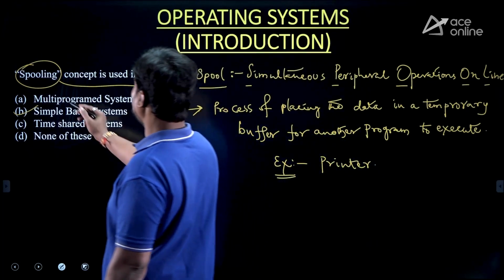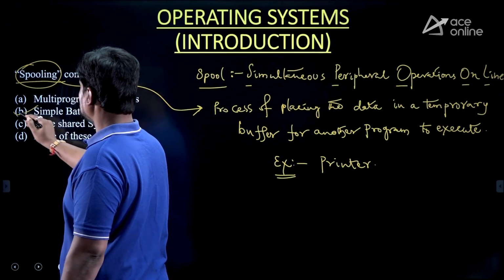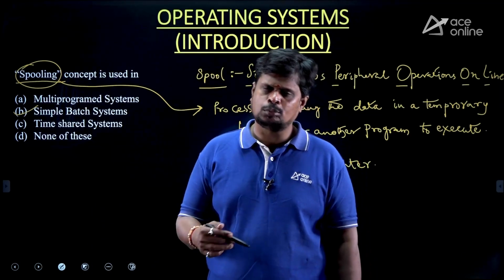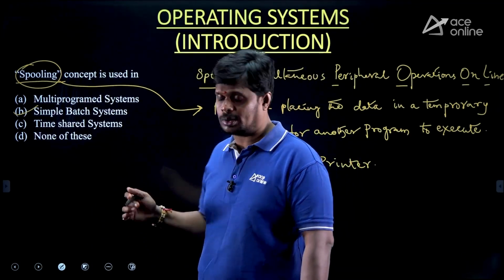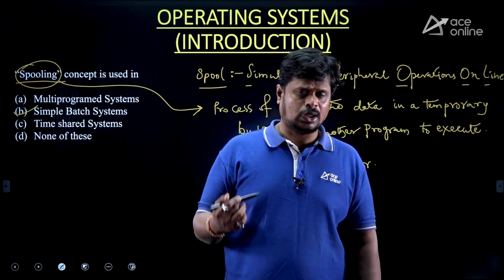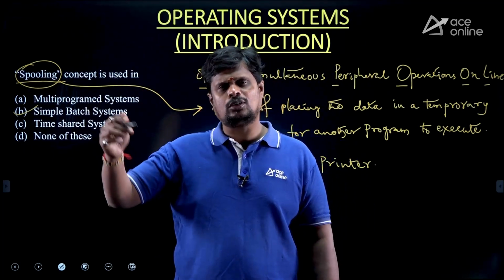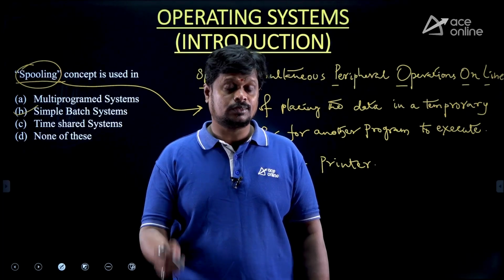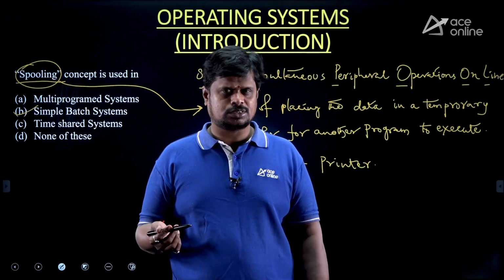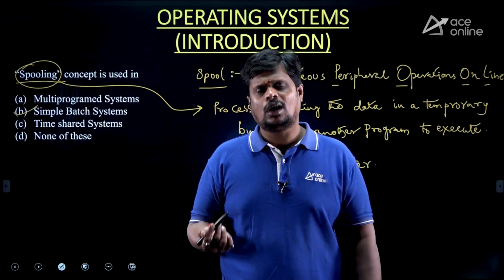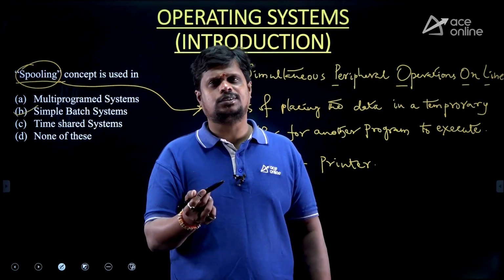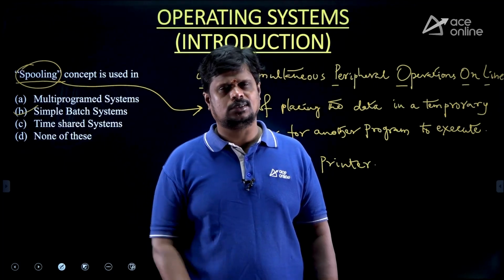So the spooling concept we are using in batch system, but not in multi-programmed system and time shared system. In both time shared systems and multi-programmed systems, while one process is performing IO operation, another process can go onto the CPU. But in the batch system, while one process is performing IO operation, the other process is not allowed onto the CPU, because the first process is not completely finished.